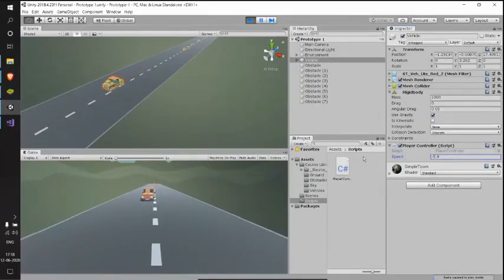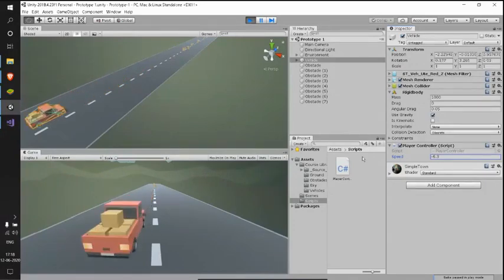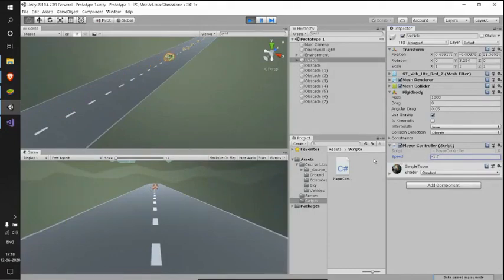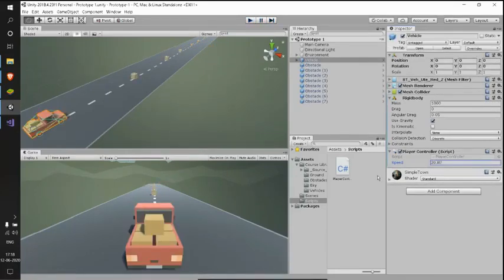We were unable to do this earlier just because our value was fixed. We had hard coded the value as 20, whereas now, holding this variable, when I change these values, we are able to move forward and backward as per our need. And later we'll use this speed variable to implement the forward and backward movement of our game object in the player controller.